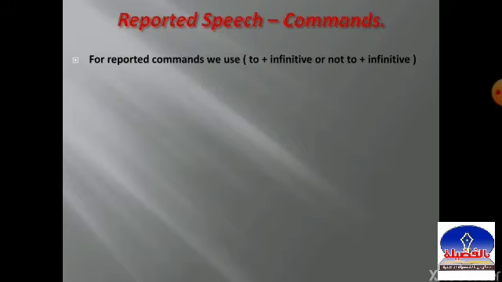Now, let's see the final point today, reported speech commands. In my opinion, commands are the easiest one. So, let's start. For reported commands, we use to plus infinitive or not to plus infinitive. If necessary, we change pronouns and other words in the same way as in reported statements, okay?